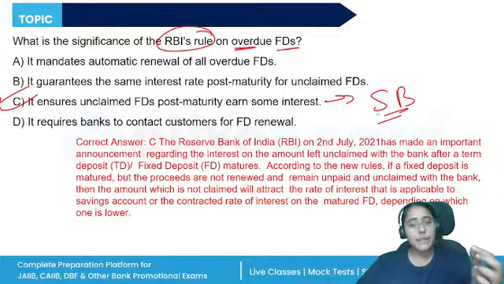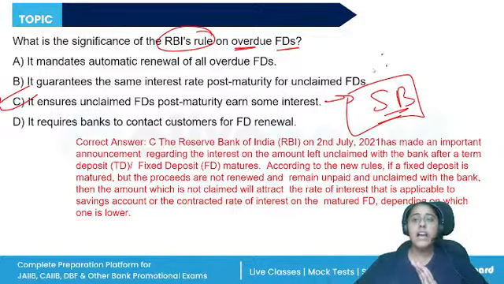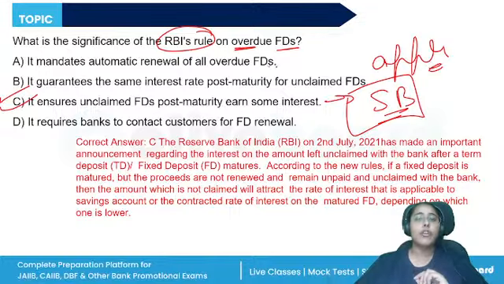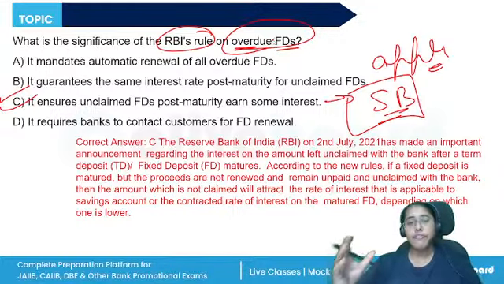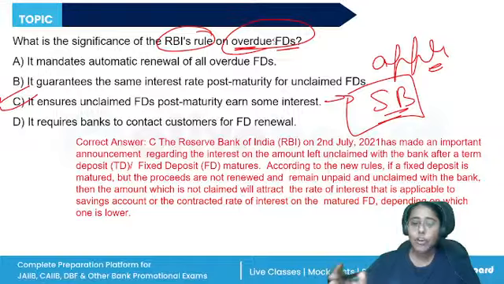Whatever interest is being paid currently on the savings deposit account will now be paid on the overdue FD. Similarly, when the FD is maturing on a Sunday or holiday, a non-business working day, then also what will happen? In the intervening days between the day of expiry and the specified term, the savings deposit rate will be paid. All right, on the original principal amount.